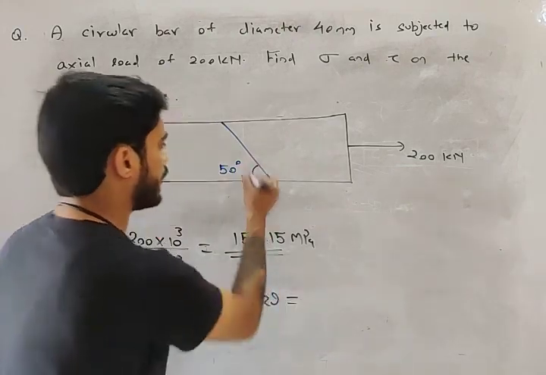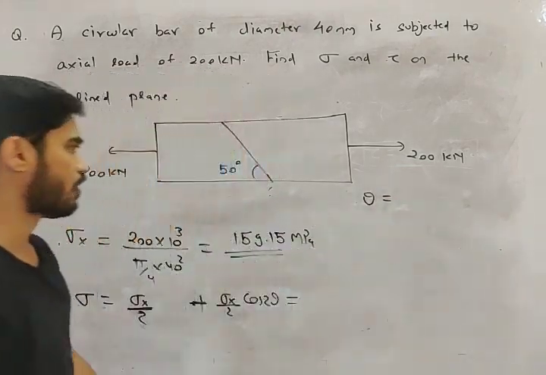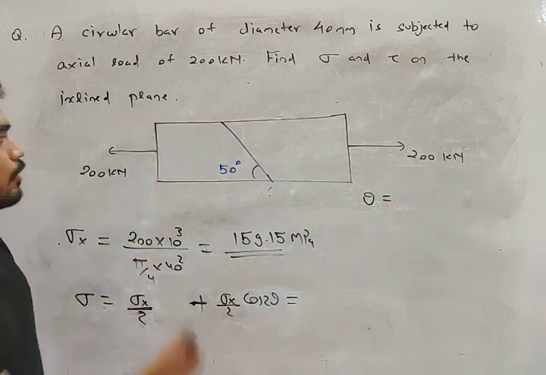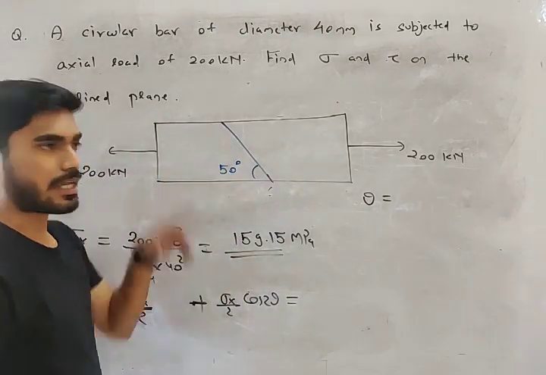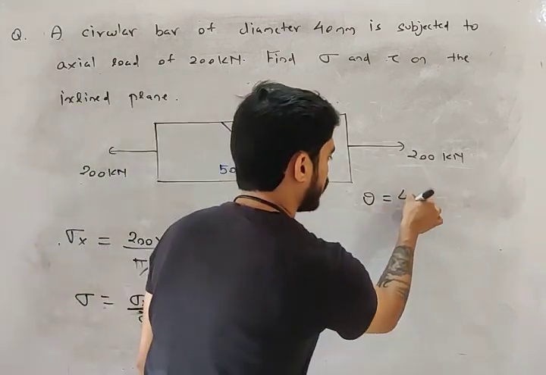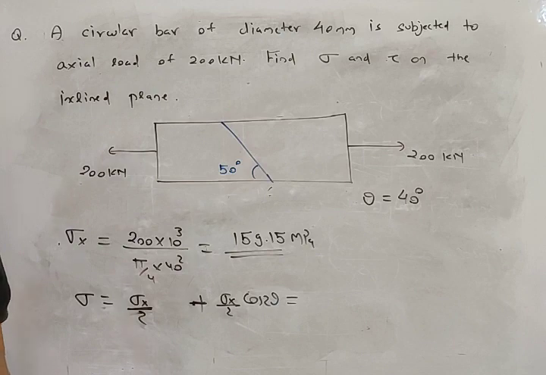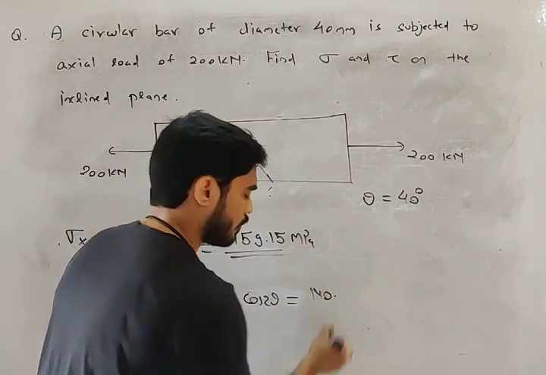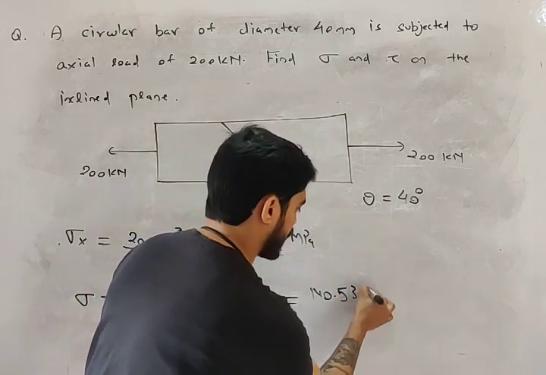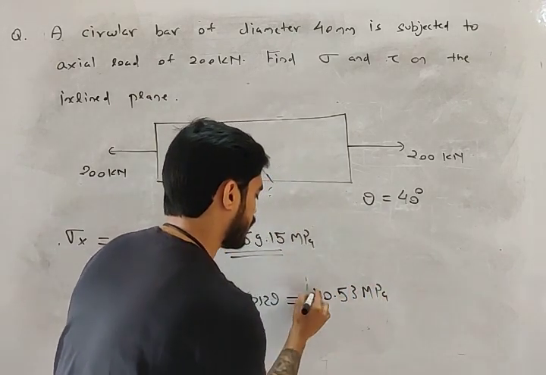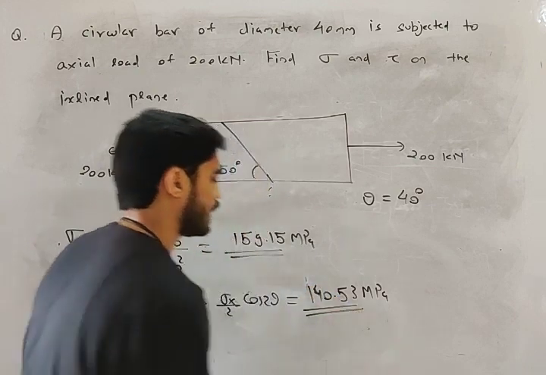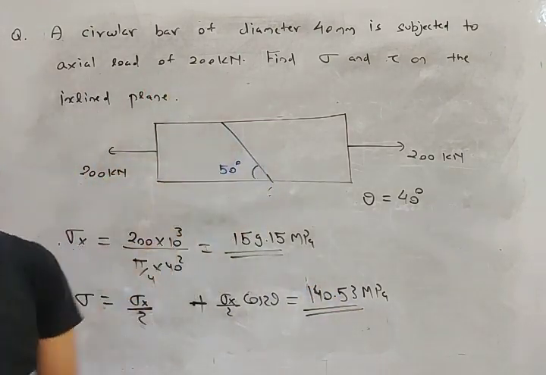What is the value of theta here? Theta has to be calculated from vertical. From vertical, it is anti-clockwise. So theta here will be 40 degree. Put the value here: sigma x by 2 plus sigma x by 2 cos 2 theta, with theta 40 degree. How much are you getting? 140.53 megapascal. This is sigma on the inclined plane, my friend.